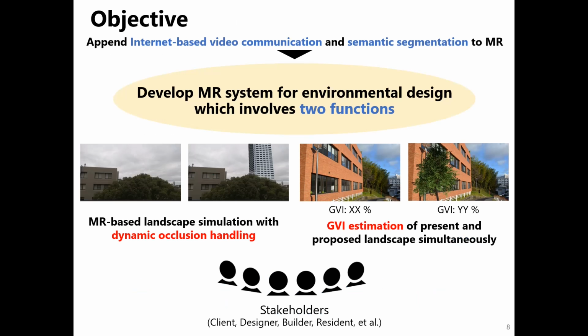Therefore, this study aims to develop an MR system for environmental design which involves two functions, real-time dynamic occlusion handling and GBI estimation. Internet-based real-time video communication technique is integrated into MR to implement the client-server communication without a special management of the server for semantic segmentation processing on a mobile device. Semantic segmentation is also combined to estimate the GBI of the present and the proposed landscape simultaneously.